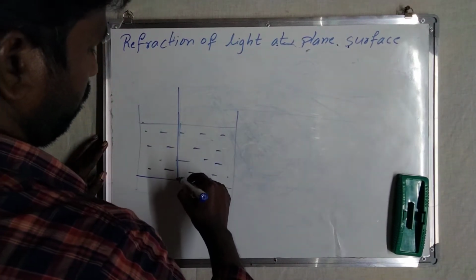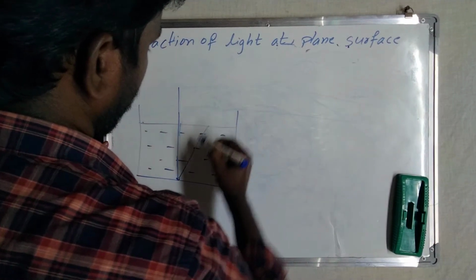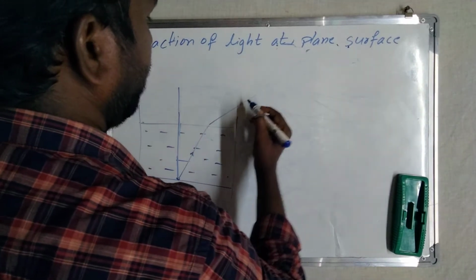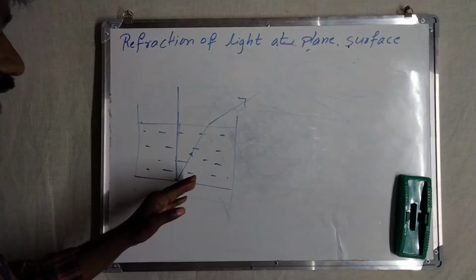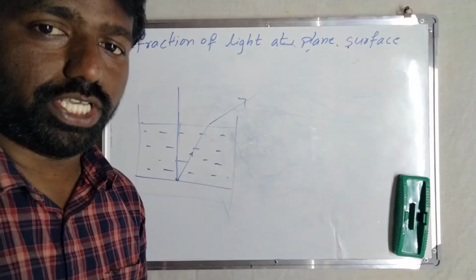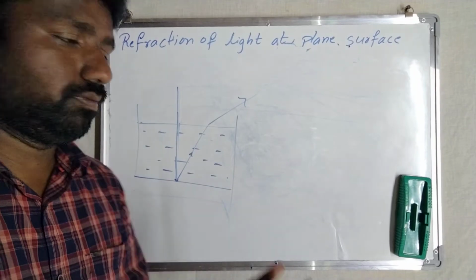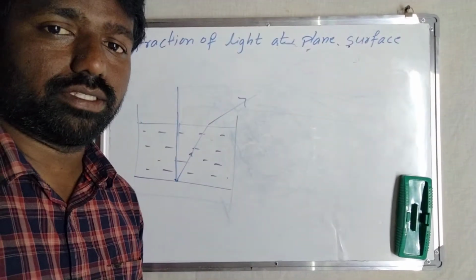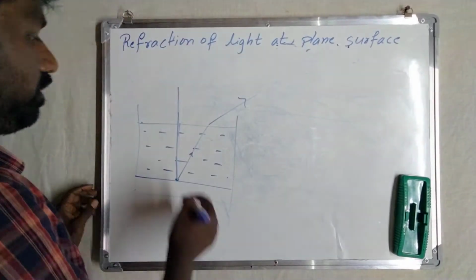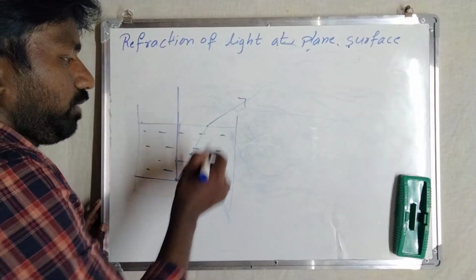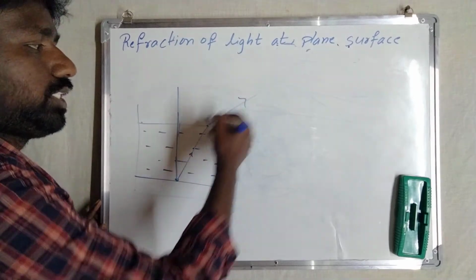Now if you want to see the coin, the rays come like this till here, and then they bend like this. Why? Because the light rays, from whatever object you are seeing, should reach our eye, then only can we see it. If they do not reach our eye, we cannot see the object. The rays travel at the surface interface of the two media till here, but from here onwards they change. Why?